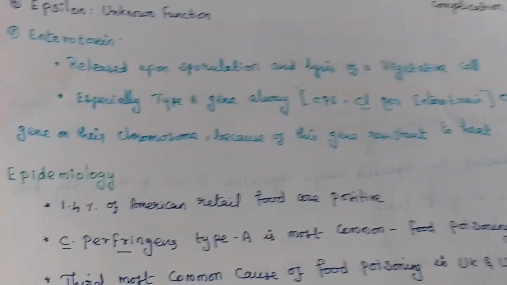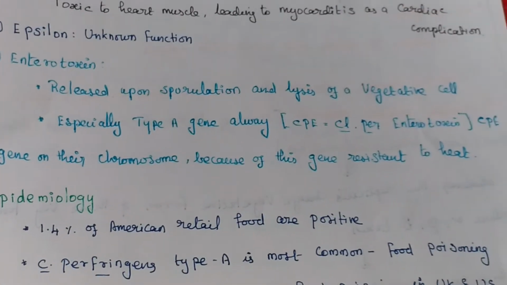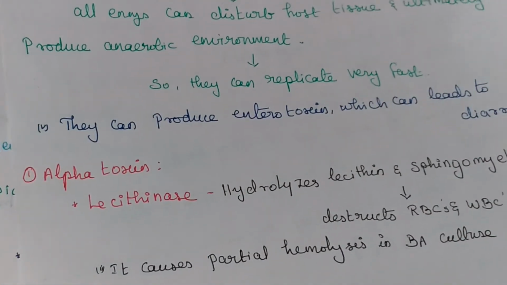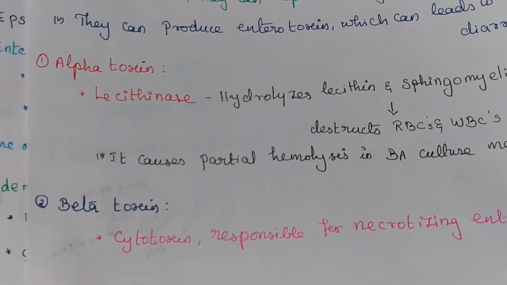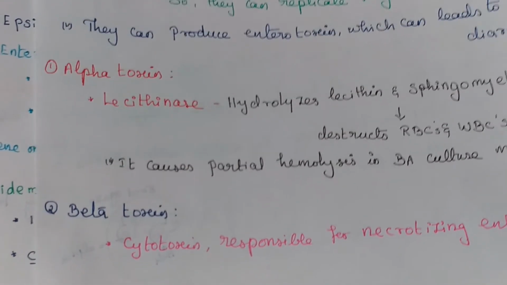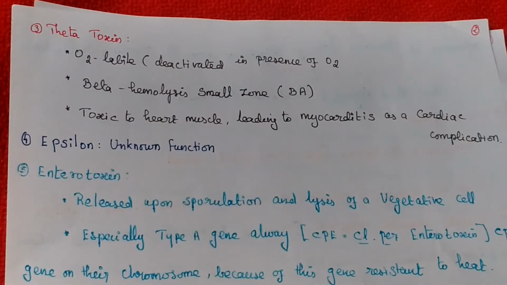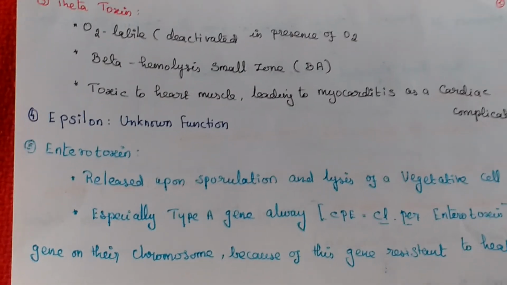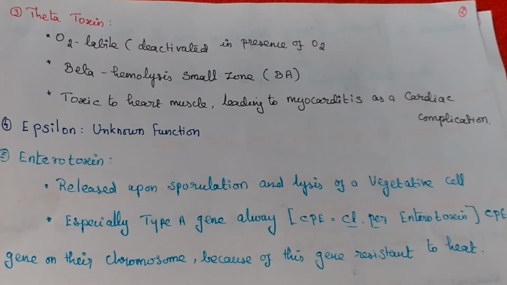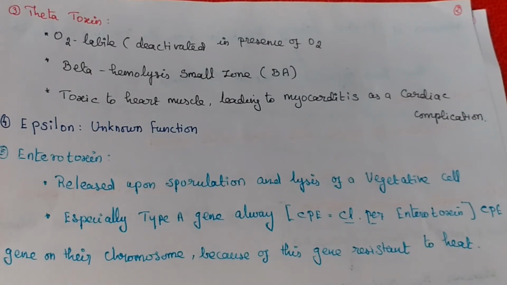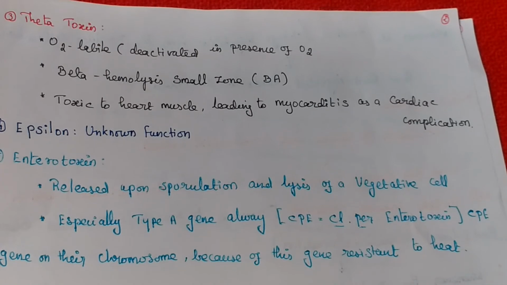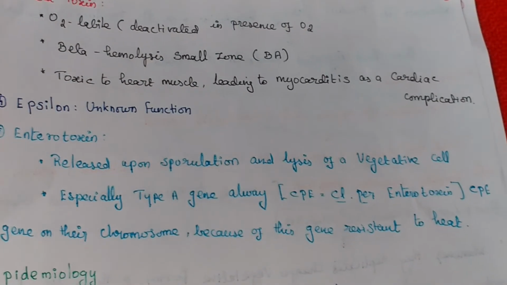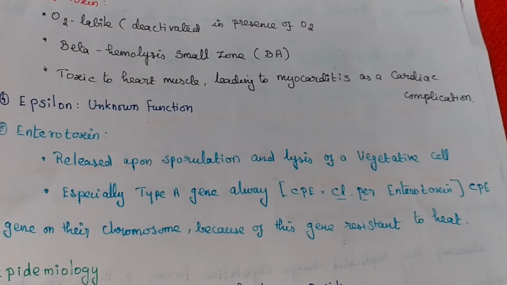So for virulence factors, there are five different types of toxin. Alpha toxin produces the lecithinase enzyme. Beta toxin produces a cytotoxin. Theta toxin is oxygen labile. Epsilon function is unknown. Enterotoxin is released during sporulation and lysis of vegetative cells, especially type A.